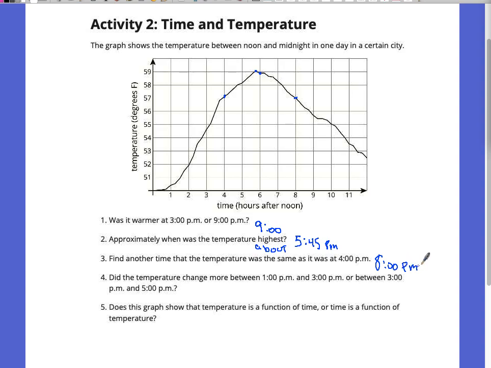Lots of people responding. I appreciate your participation. Did the temperature change more from 1 to 3 or from 3 to 5? When was the greatest change in temperature?